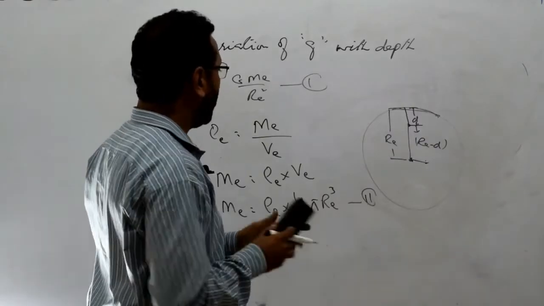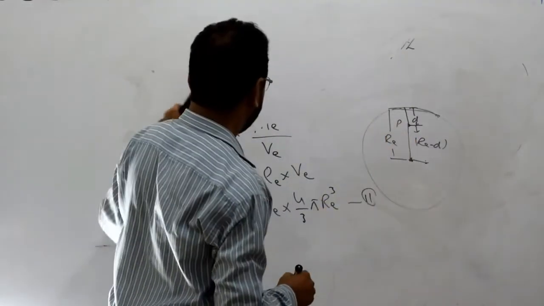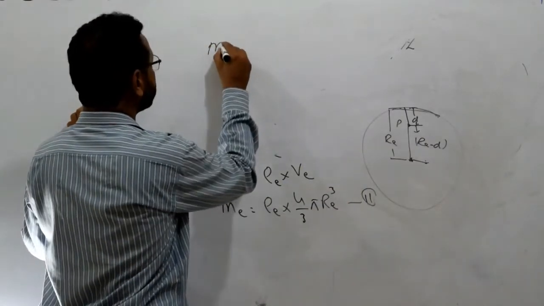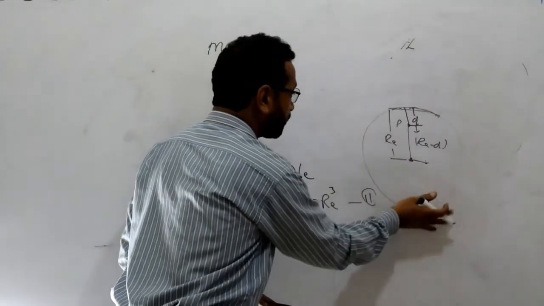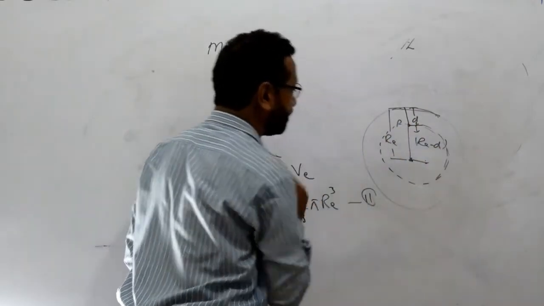Now at the depth, let's suppose this point is P. At the depth D, the whole mass will not affect, only this mass will affect, and this is known as the effective mass.